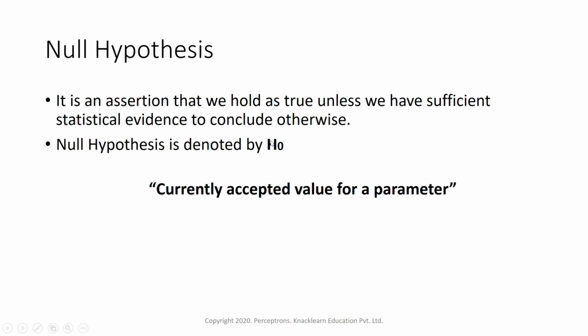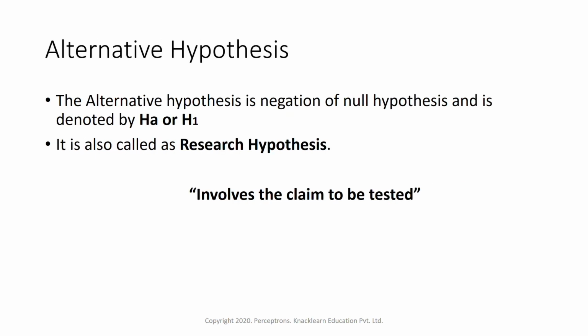Suppose, to take that same example, we have to figure out if a vaccine is going to work or not with respect to COVID-19. The claim made by the company, saying that this vaccine is going to work, is nothing but the null hypothesis. And the alternate hypothesis is the opposite of the null hypothesis. Mathematically it is the opposite of null. So the alternate hypothesis is the negation of the null hypothesis and is denoted by HA or H1.